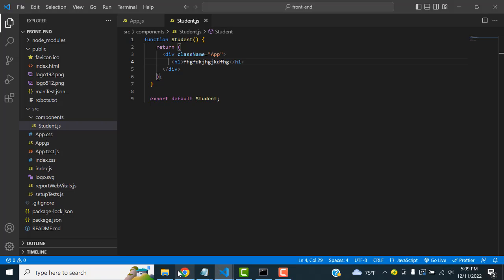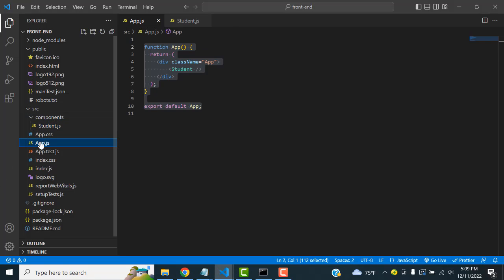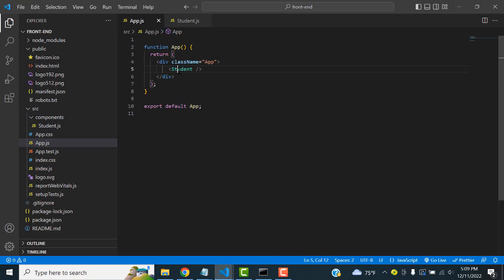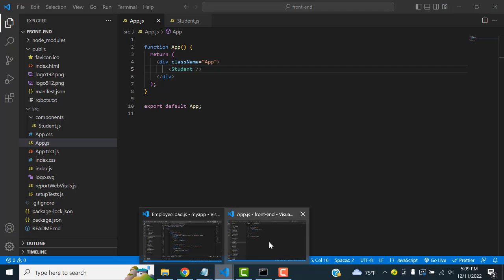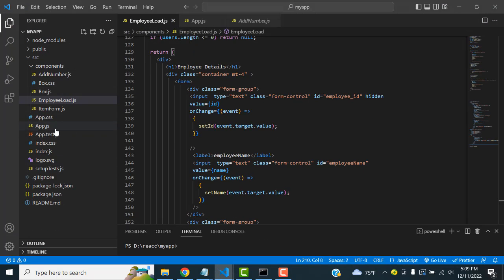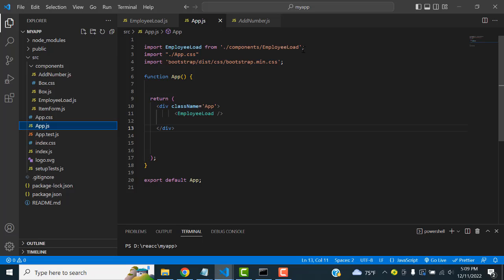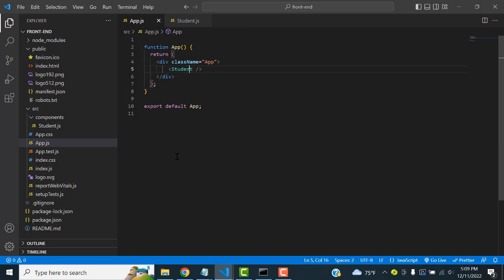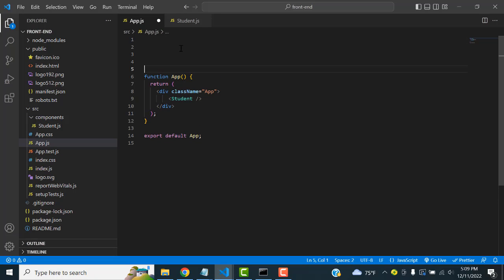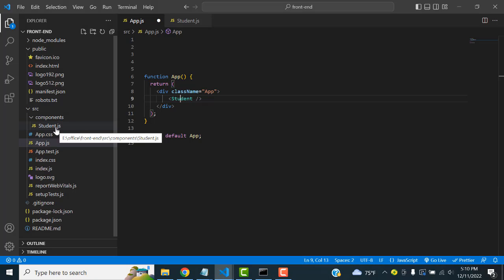Student is not defined, right? The problem here is that student is not defined. Click on here. It says student is not defined. So the problem is within this one. So I just fix it. Now first you have to type the command. This is the app.js. We have to tell it where your student.js file resides.